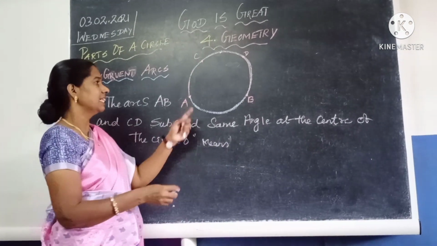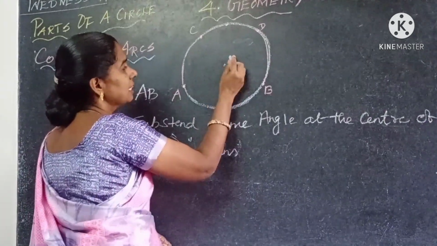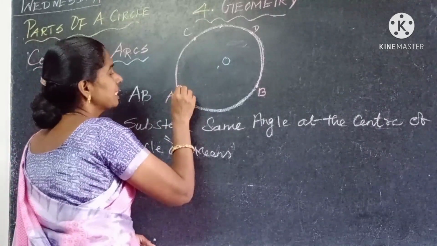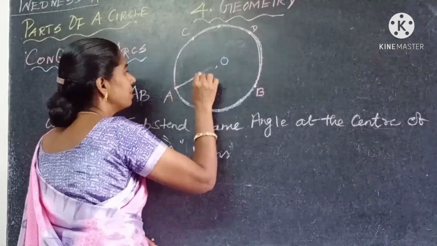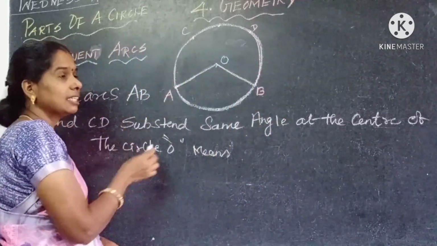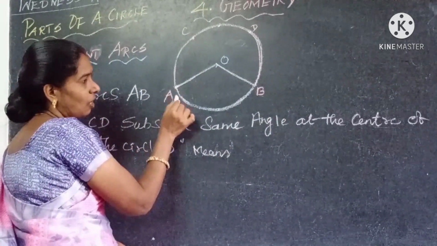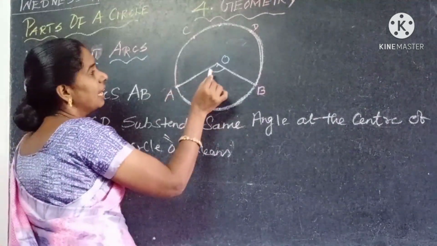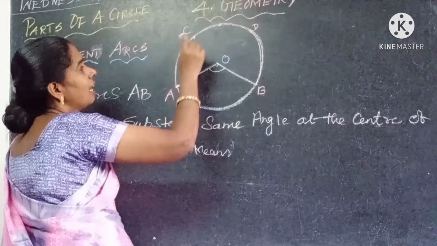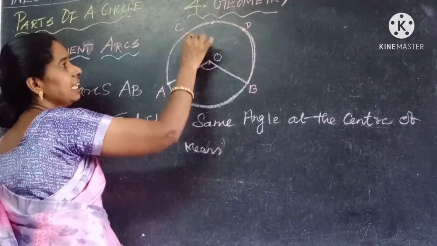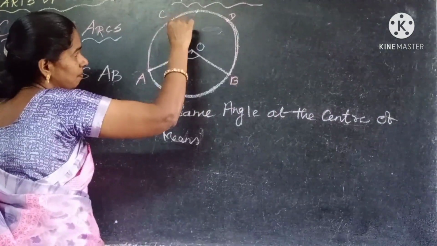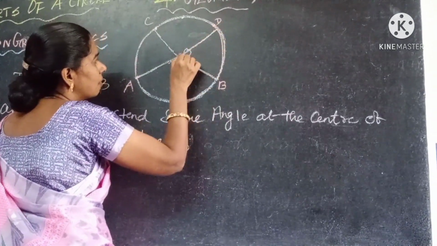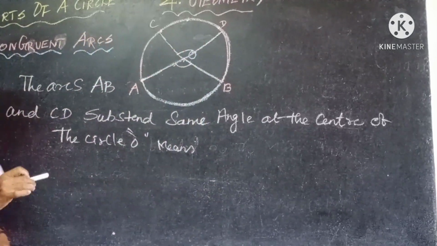What is the meaning? Here, this is the center of the circle, O. Considering the arc AB, you can make an angle, AOB, at the center. And for this arc CD, you get another angle COD.